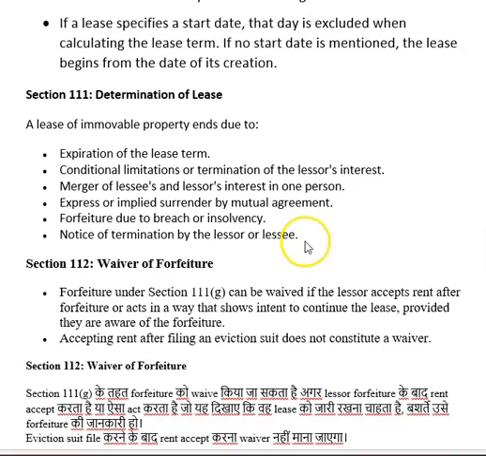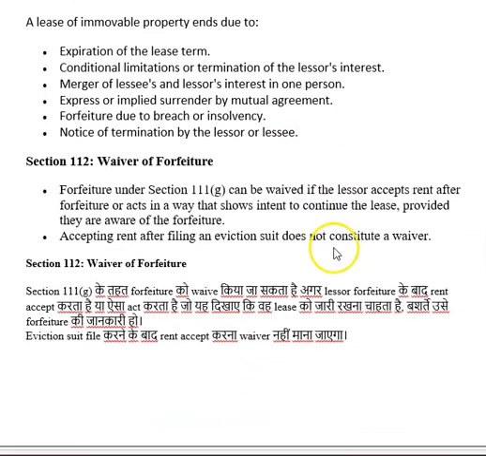Section 112. Waiver of forfeiture. Forfeiture under Section 111(g) can be waived if the lessor accepts rent after forfeiture or acts in a way that shows intent to continue the lease, provided they are aware of the forfeiture. Accepting rent after filing an eviction suit does not constitute a waiver.